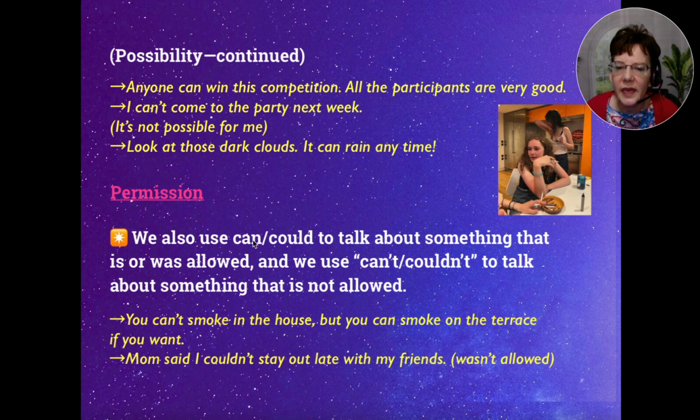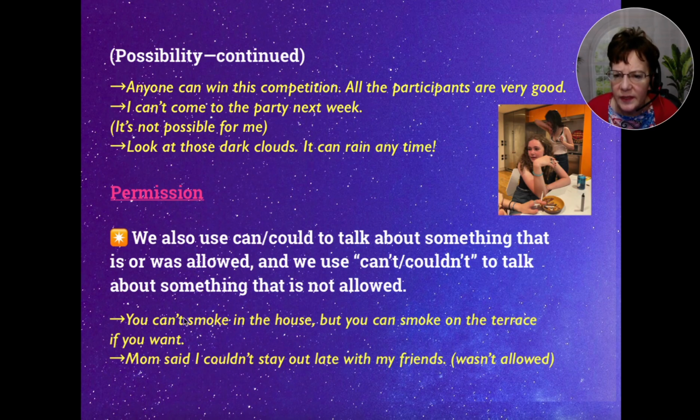Now let's talk about permission. We also use can or could to talk about something that is or was allowed. And we use can't or couldn't to talk about something that is not allowed. So let's see a couple examples. You can't smoke in the house, but you can smoke on the terrace if you want.